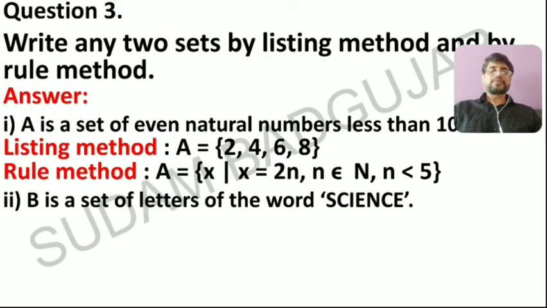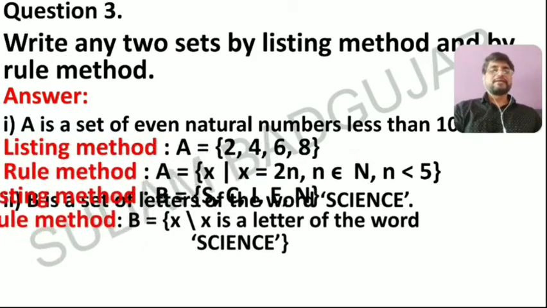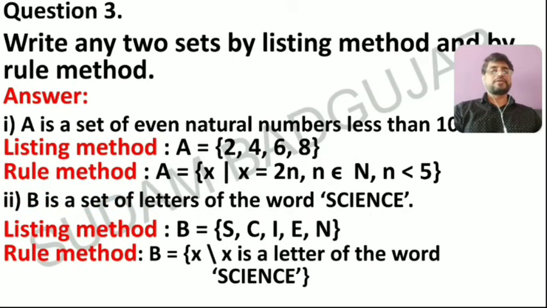One more example. B is a set of letters of the word science. In listing form, repetition is not allowed. Set B is equal to, in curly bracket, S, C, I, E, N. E and C are repeated, but don't use them again and again.